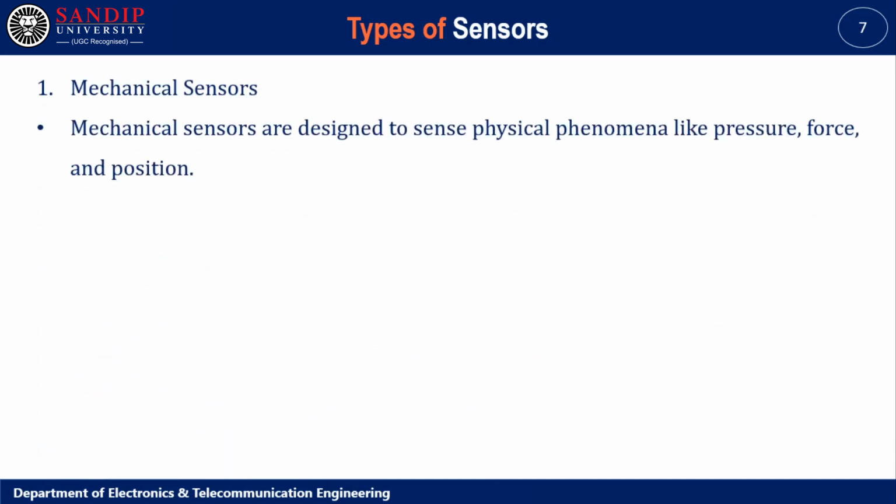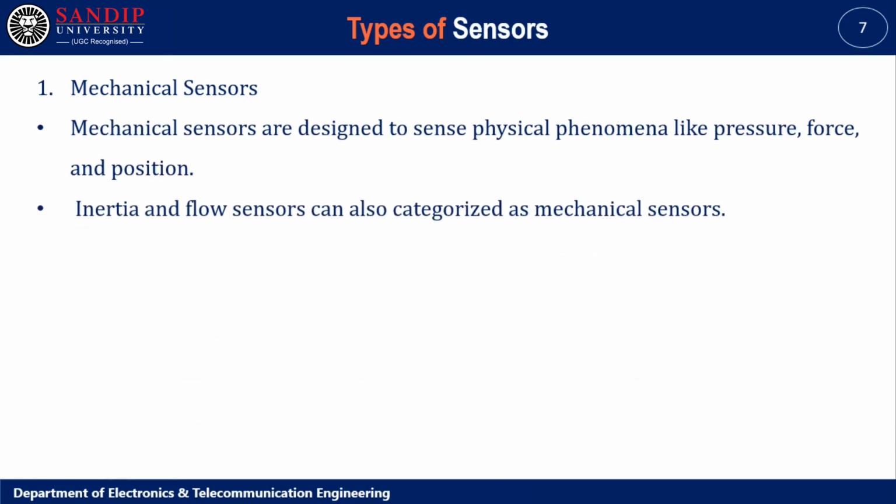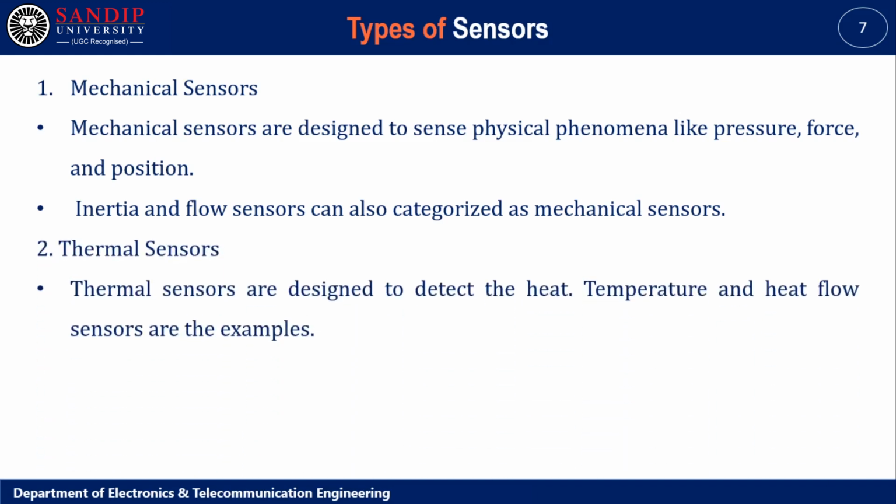First, mechanical sensor. Mechanical sensors are designed to sense physical phenomena like pressure, force, and position. Inertia and flow sensors can also be categorized as mechanical sensors. Thermal sensor. Thermal sensors are designed to detect heat and temperature; heat flow sensors are examples.